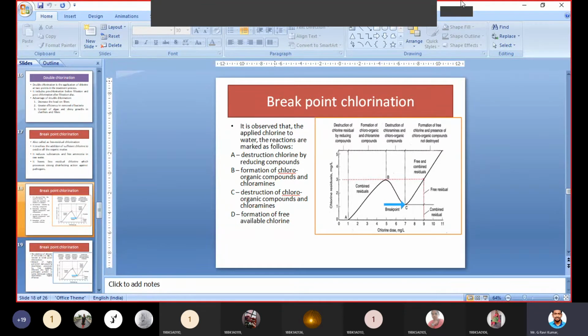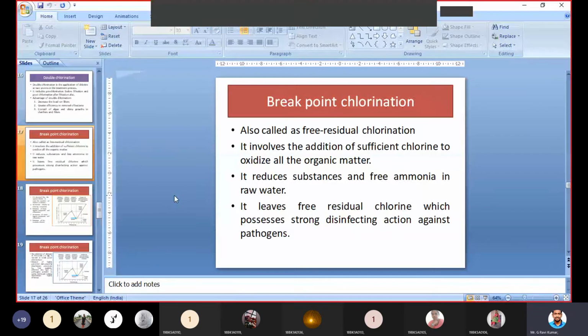So that exact point we have to predict. By observing it in the laboratory we can predict the breakpoint chlorination. It means exactly we have to observe after how many seconds or after how many minutes that exact breakpoint chlorination is happening. At that time, if we increase the feeding to the water, then we can get more efficiency of chlorination. These are the different advantages of predicting breakpoint chlorination.